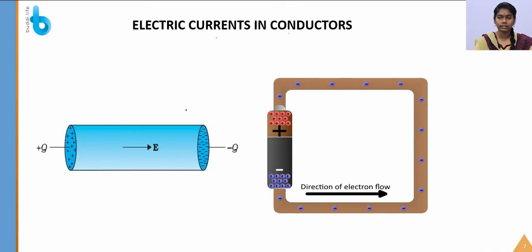So let's see what the electrical current in the conductor is. Let us consider this example. Here the positive charges are accumulated at one end of the cylinder and the negative charges are accumulated at the other end of the cylinder. So what happens when the charges are filled at both ends? Yes, the electric field will flow through the cylinder. It moves from the positive to the negative, so the charges get attracted towards each other and some amount of current will flow.